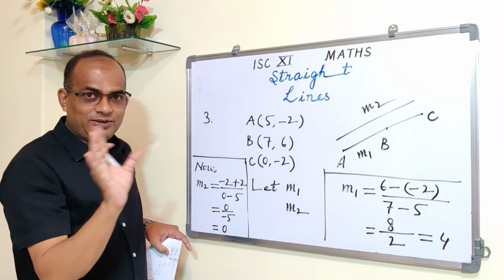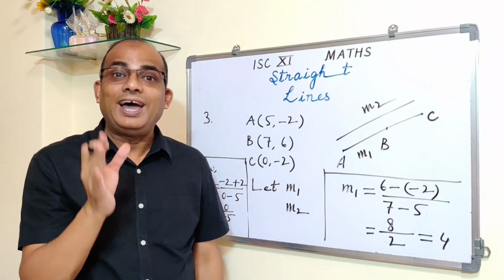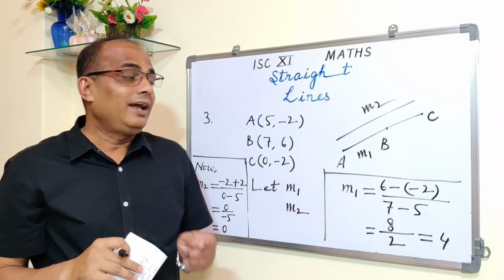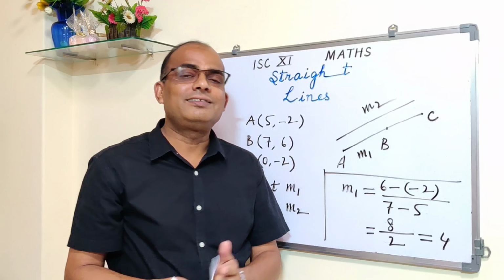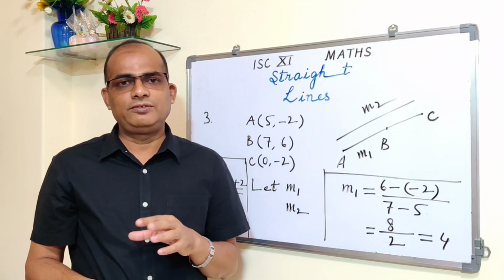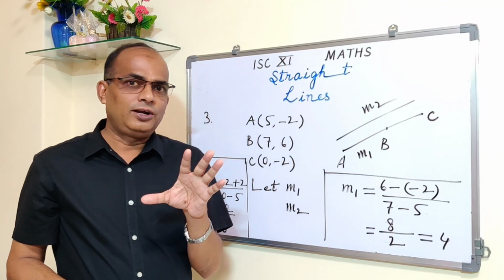Slopes are not equal. Slopes are not equal means the lines are not parallel. So at least, when the points are collinear, their slopes must be equal. That is the first condition. There is one more thing that we have to prove, and then we'll say that therefore the points are collinear. First of all, we have to show that the slope of AB, which is M1, and the slope of AC, which is M2, are equal.